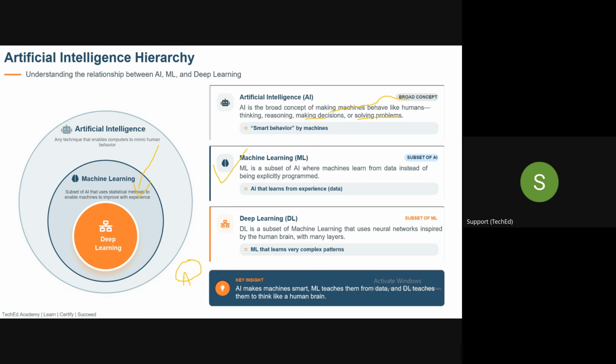I have trained the system using some data, and now that system can self-learn from the data I have fed it. Although I have not explicitly programmed the system to do some task, based on that data the system does self-learning and can perform certain tasks which I have not explicitly programmed.